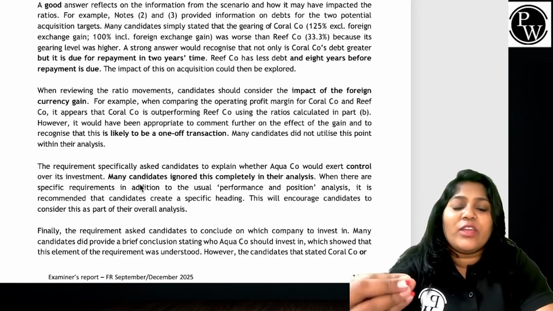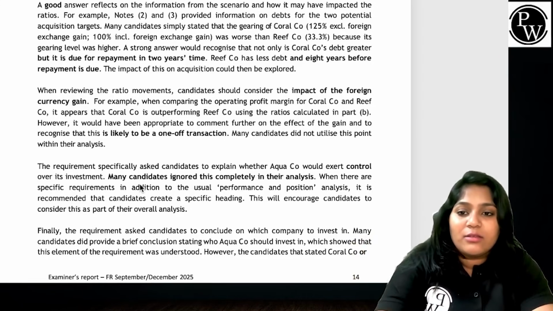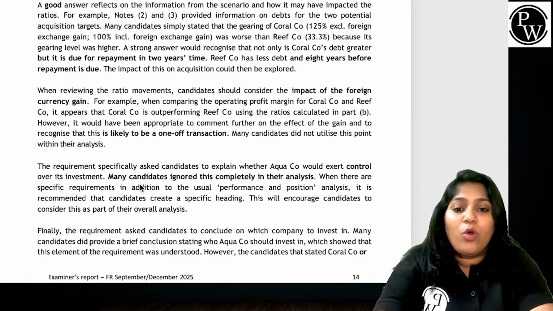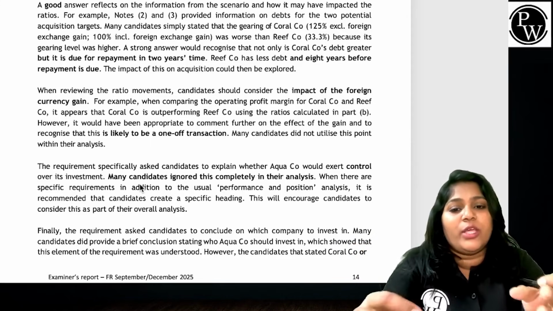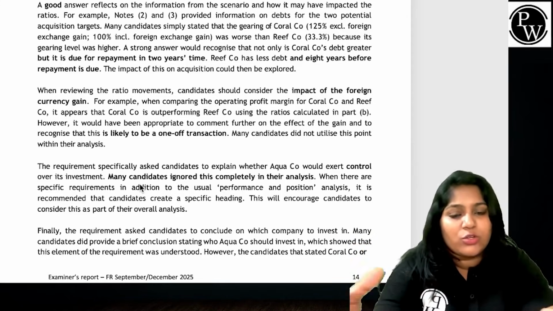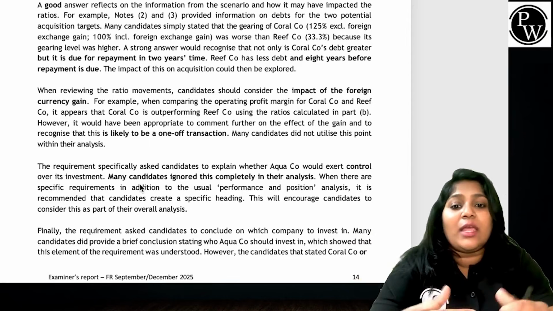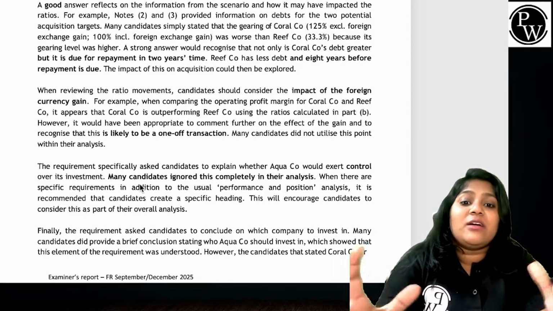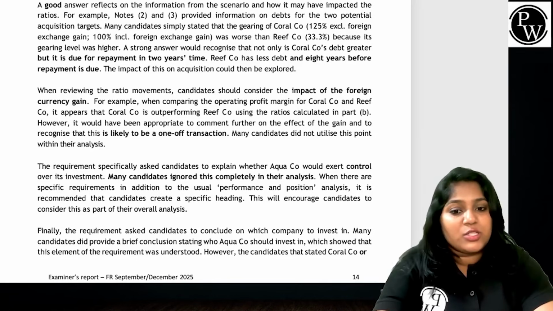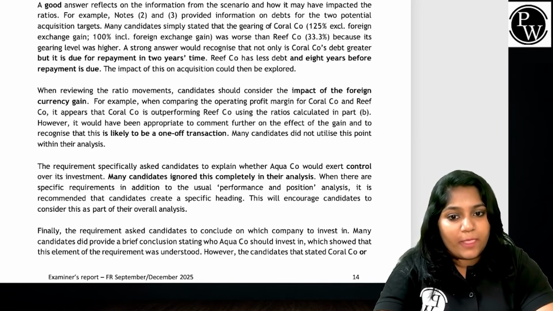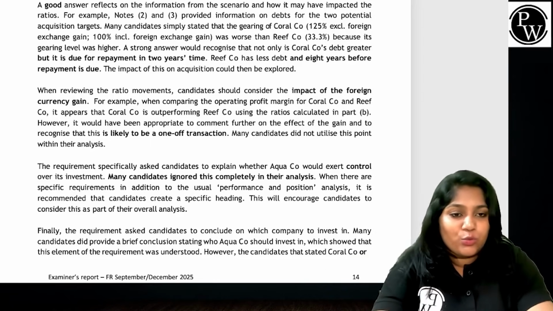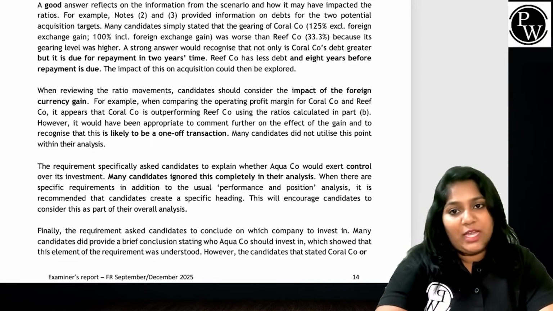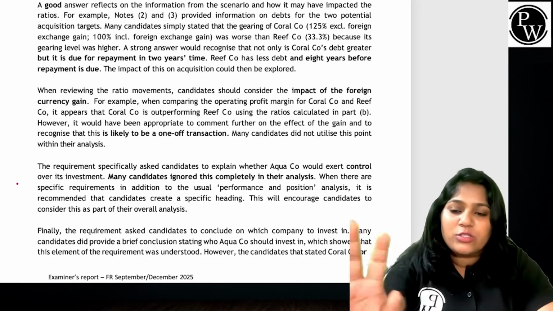it's always better to note that a foreign currency gain is something you can expect to be a one-off gain, right? So you have ignored the control requirement. If you want to acquire, you should acquire at control value. You need more percentage to acquire a company, correct? What they want you to do is link the ratios to debt maturity, the forex gain, and the ability to gain control, and give clear investment decisions with reasons. This is what they want. As a student we failed to observe that part. Yeah, you can take a pause, you can read.